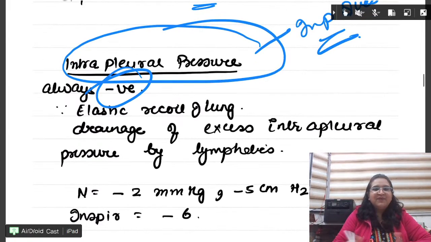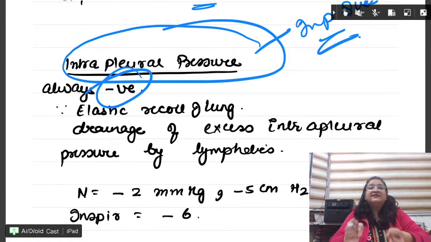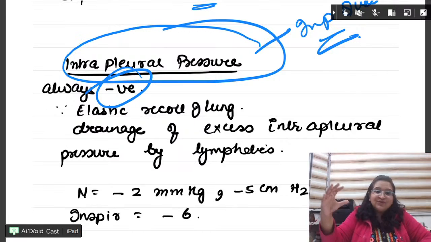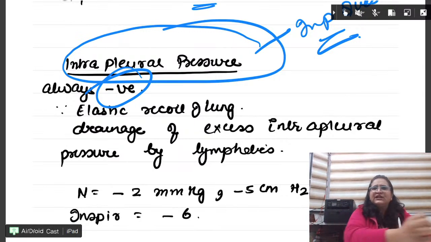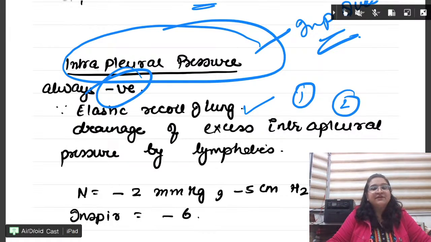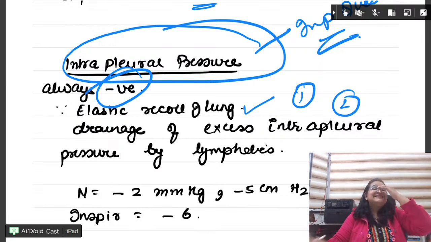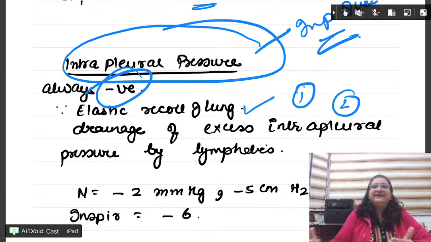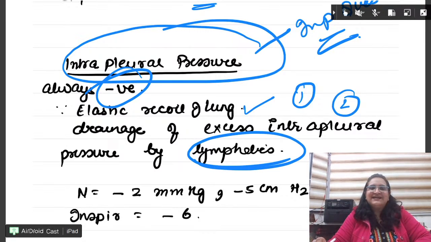Always negative. Why? Because it is what is preventing the lung, the pleura, from collapsing. It is like a suction pressure. Intrapleural pressure is always negative. Why? Two reasons, both are questions: elastic recoil of the lung and drainage of excess fluid by the lymphatics. So lymphatics are playing a role, and elastic recoil.